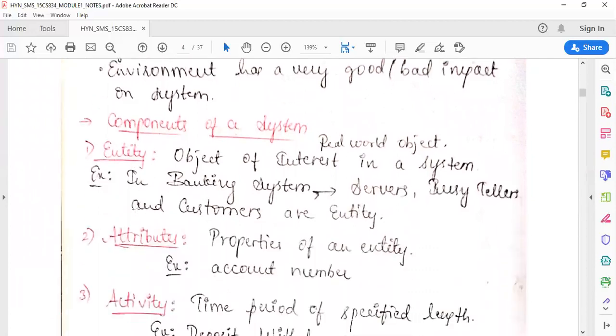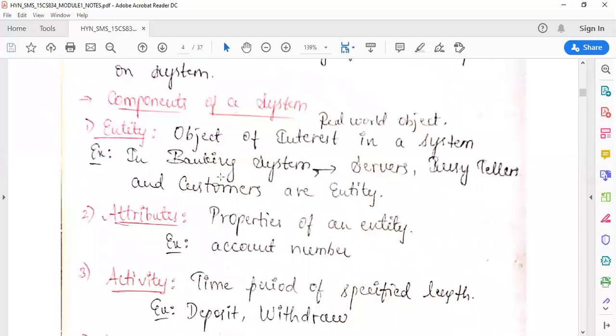There are different components of a system. The first component in a system is the entity. So what is an entity? An entity is nothing but a real world object, or I can say an object of interest in a system. An object of interest in a system is called an entity.